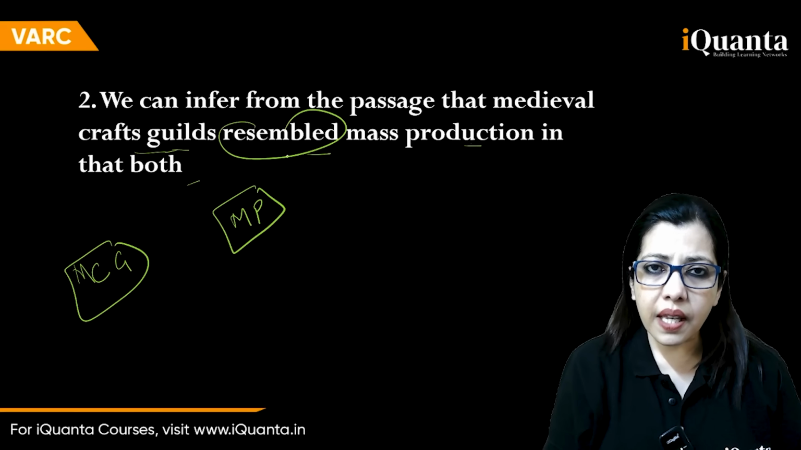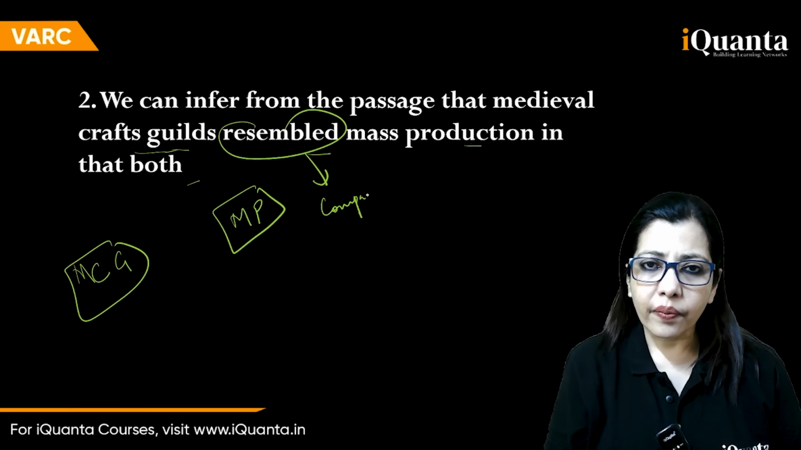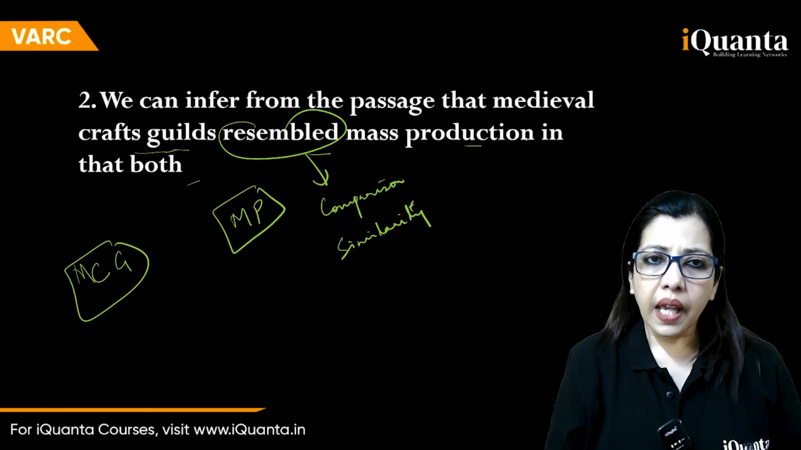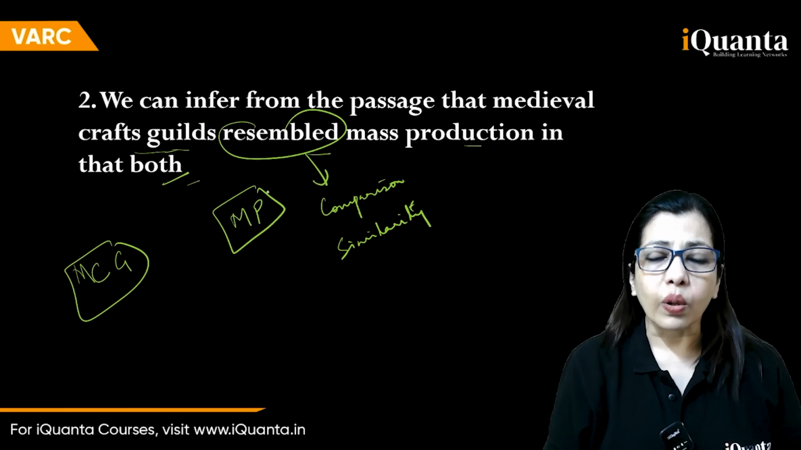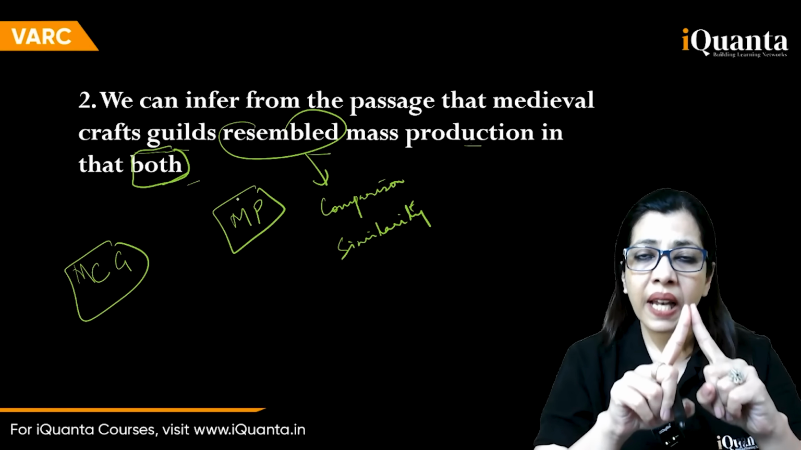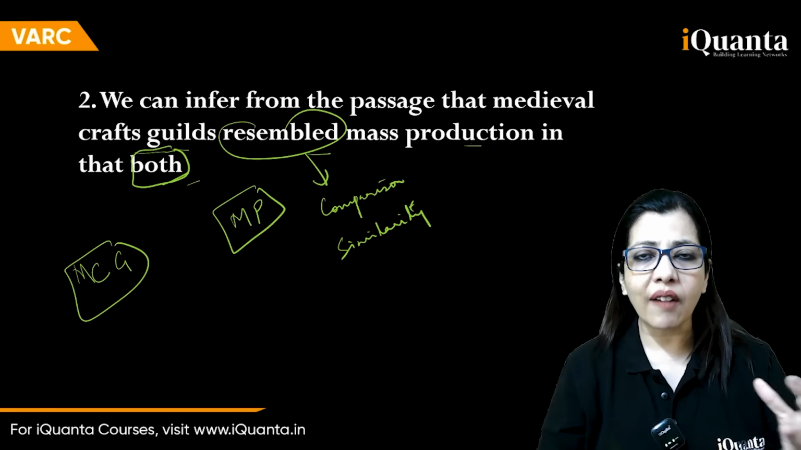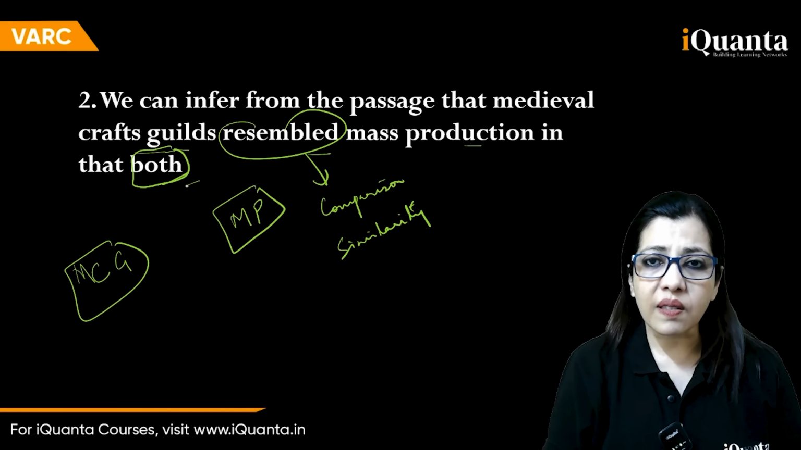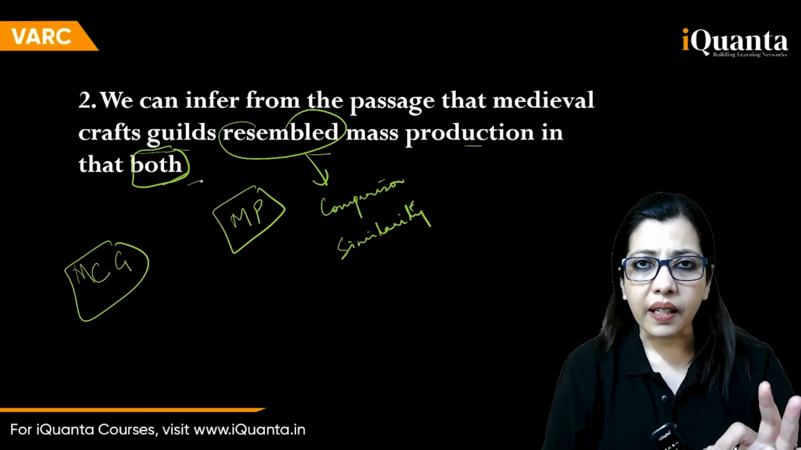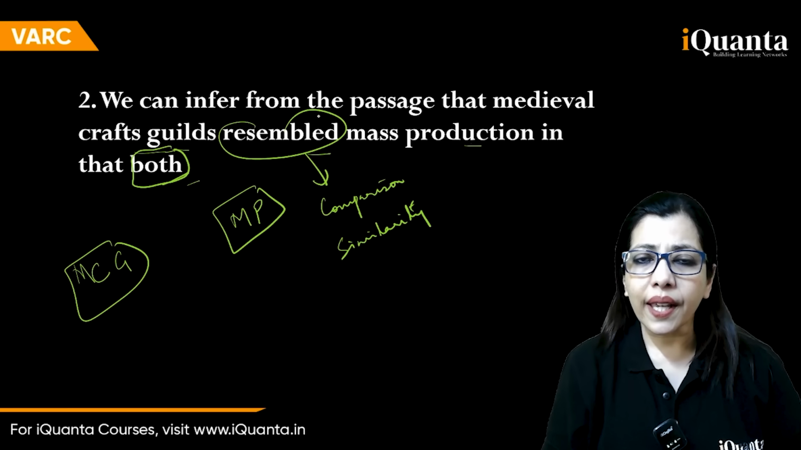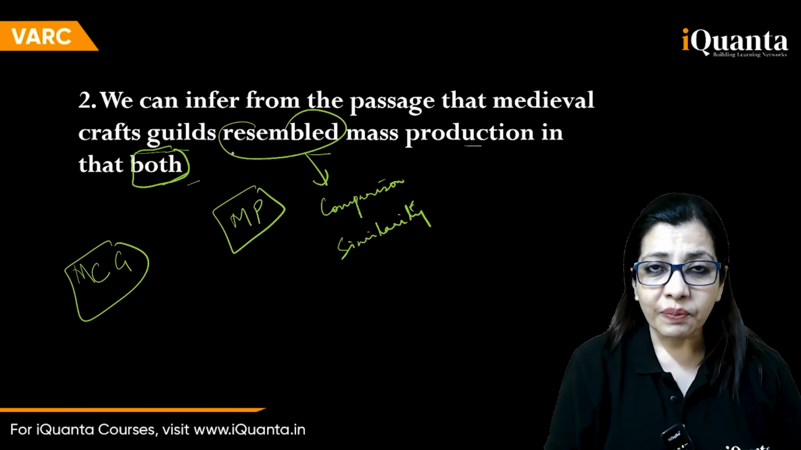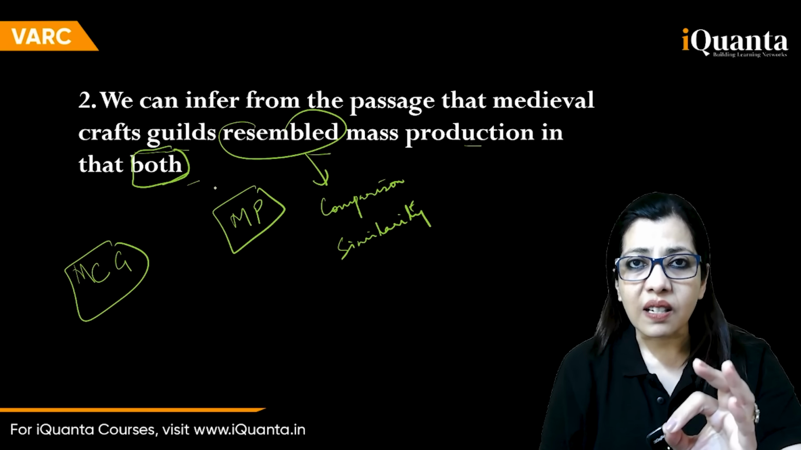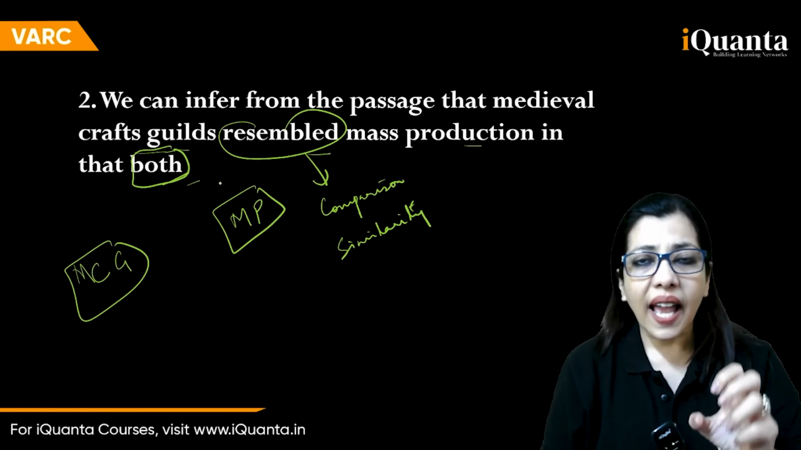Okay, resembled is comparison, similarity, right? In that both. The moment it says both, it means you're looking for the similarity point. I mean, in that same paragraph, the author could have given you the similarity as well as the difference between the two. But then the moment he says that both, you are looking for similarity. Had the question read this way, we can infer from the passage that medieval crafts guilds differed from mass production in that the former or the latter, then you could have taken the difference and then highlighted that.